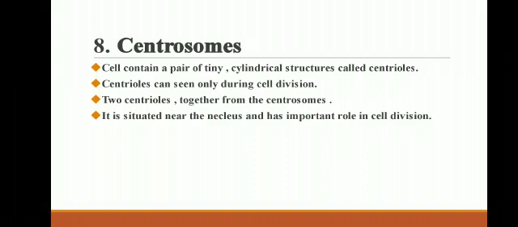Centrioles separate from the centrosome before cell division. The separated centrioles form an achromatic spindle. The nucleus divides and chromosomes are equally shared on the achromatic spindle. Further, these divided cells are called daughter cells.